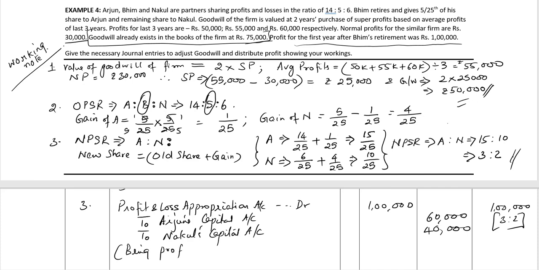being profits distributed among partners in profit sharing ratio. I'll remove the split and we can view all the three journal entries together.